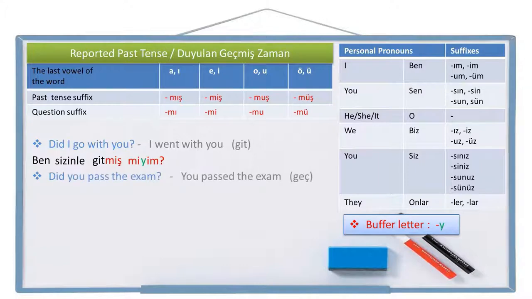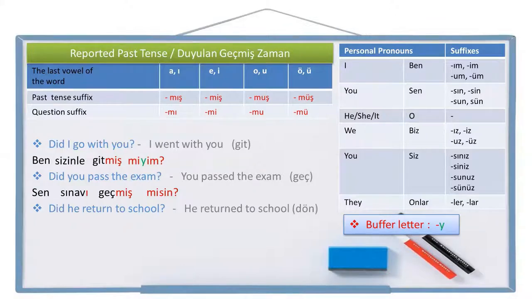Did you pass the exam? This is the positive question sentence. So let's write the positive sentence. You passed the exam first. Pass is geç in Turkish. The person pronoun you, sen. Exam, sınav. The exam, sınavı. Pass, geç. Passed, geçmiş. Now we are going to write the question suffix mi and the person pronoun suffix to the end. Sen sınavı geçmiş misin? Did you pass the exam? Sen sınavı geçmiş misin? Let's write another one.